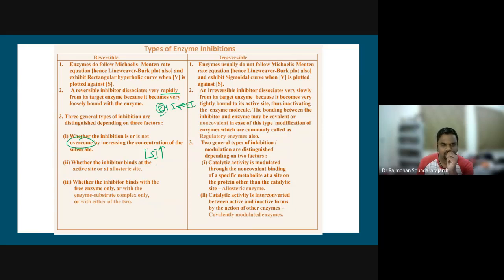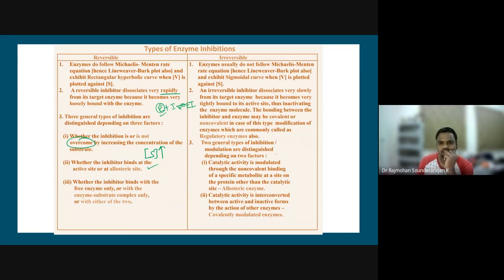Whether the inhibitor binds at the active site or the allosteric site, based on that also we are going to have a different type of inhibition. And there is another type: whether the inhibitor binds with the free enzyme only, or with the enzyme substrate complex only, or with both. Based on that we are going to have a different type of inhibition.